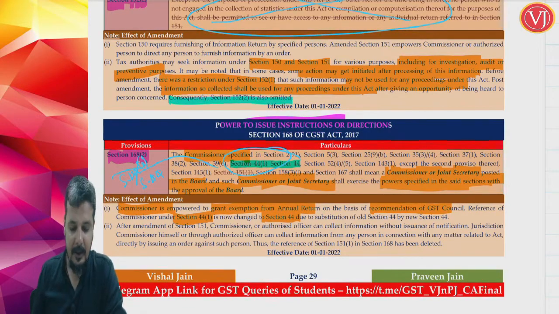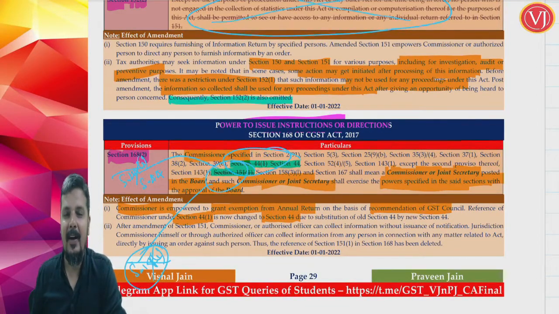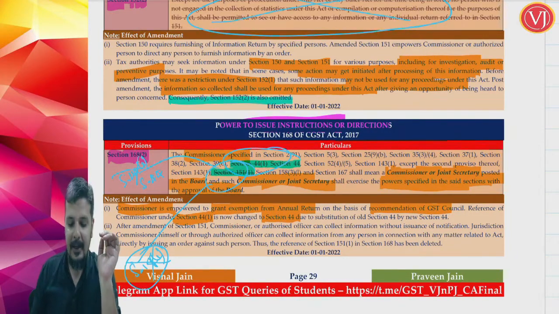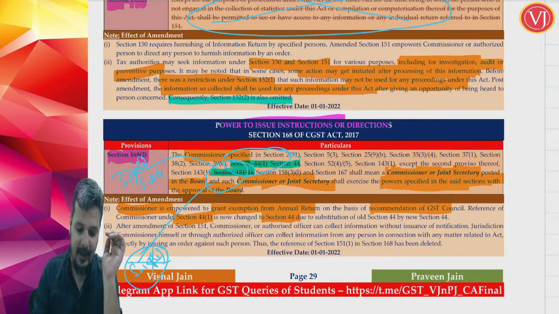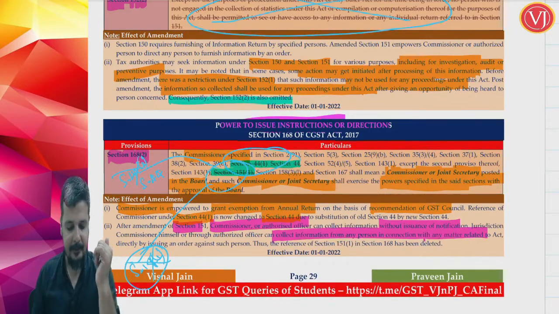previously you are talking about section 151 subsection 1. Now this section 151 subsection 1 is omitted. Understand that in section 151 subsection 1, commissioner or the authorized officer directly by order can ask any person to give any information for any purposes. They need not take the approval of the board. So after the amendment, in section 151, commissioner or authorized officer directly without any notification can ask for information from any person for any matter.